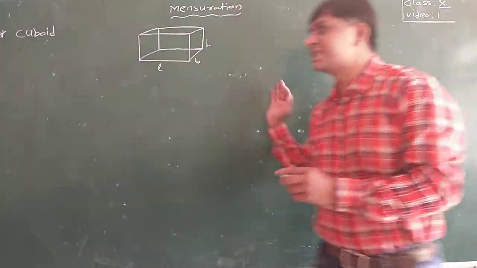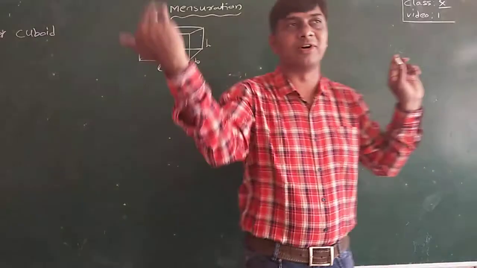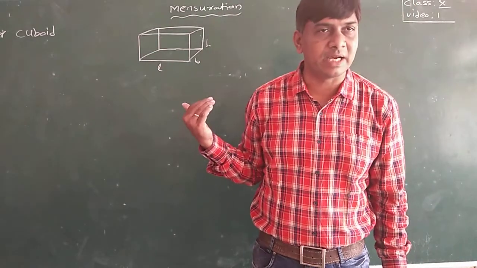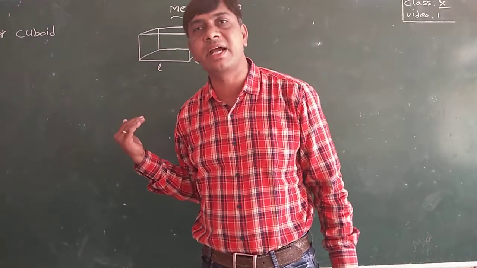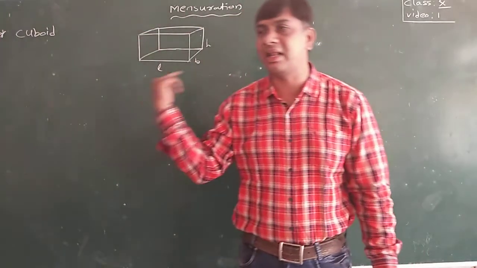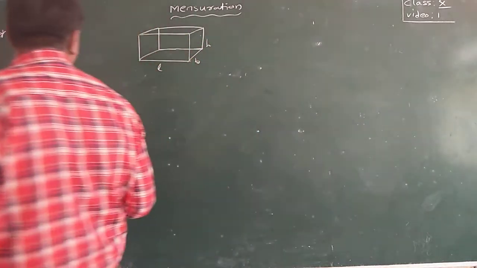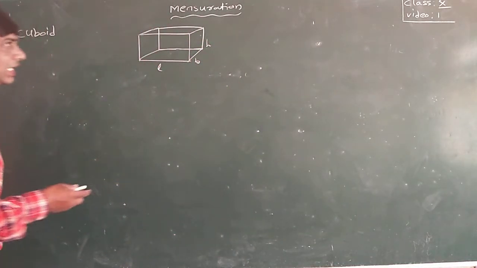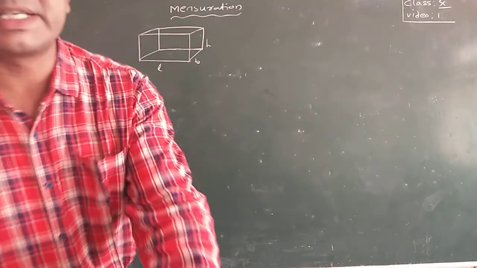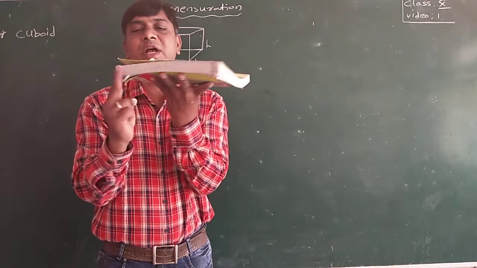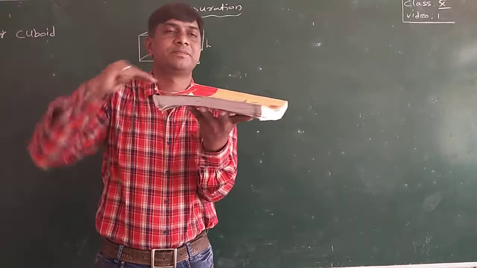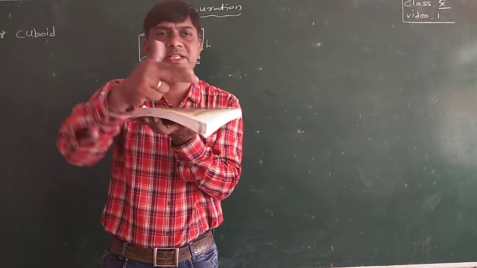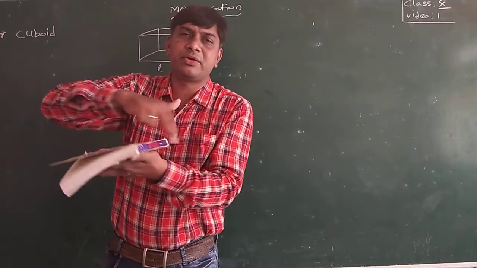These four walls, the area of the four walls of a cuboid, is also known as the lateral surface area. Why do we call it lateral surface area? Because that is made with the line segments. Okay, understood? So area of the four walls means this one, and this one, this one. That means b into h, l into h, b into h, l into h.